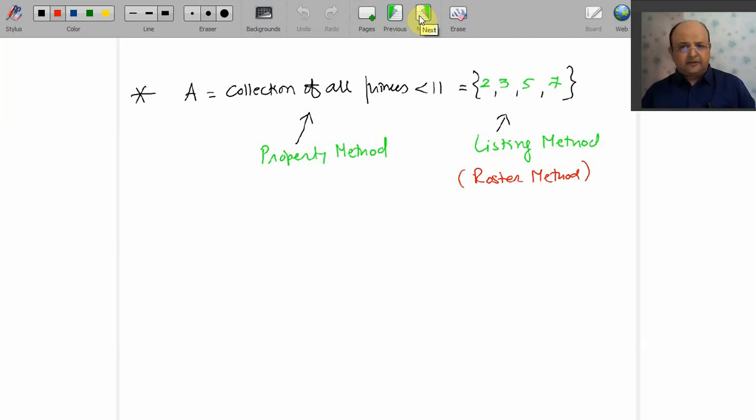Well, an interesting sum once again. A is the collection of all primes. What is my definition of set A? Collection of all primes less than 11.